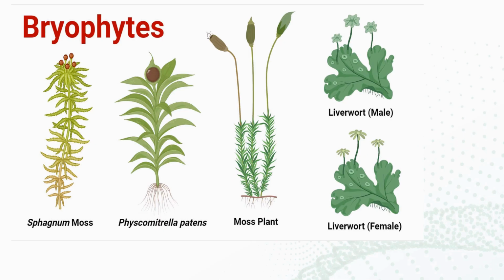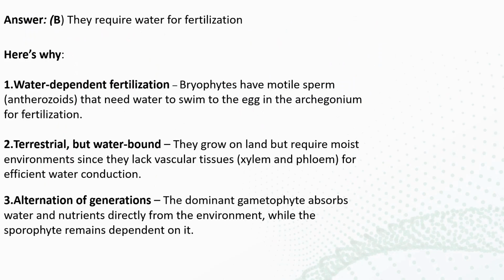The answer to why bryophytes are known as amphibians of the plant kingdom is that they require water for fertilization. That's why the bryophytes are known as amphibians. Amphibians, as we know, are animals which crawl on land or live in the water also. Like that, bryophytes normally require water for fertilization. That's why they are known as amphibians of the plant kingdom.